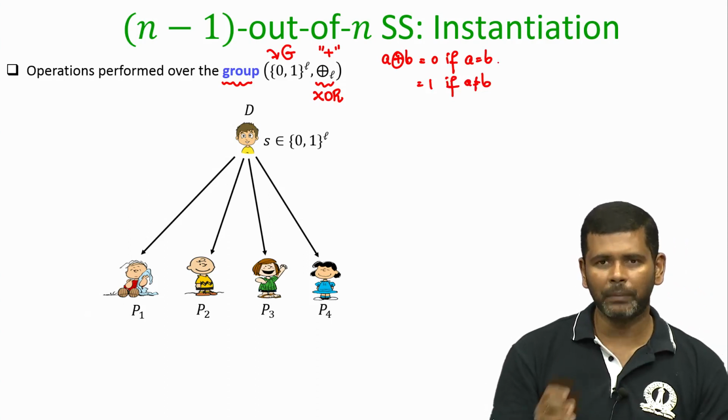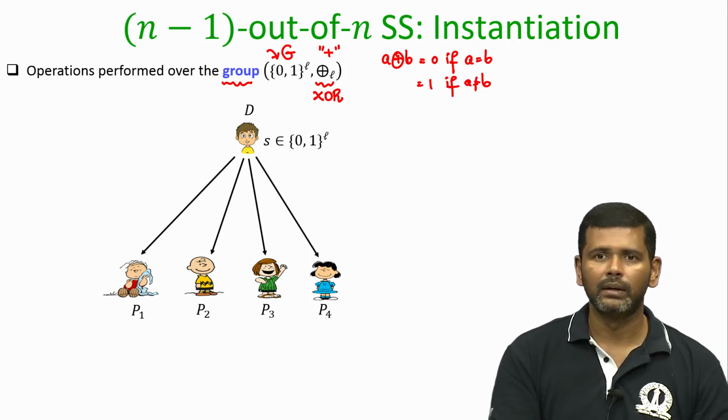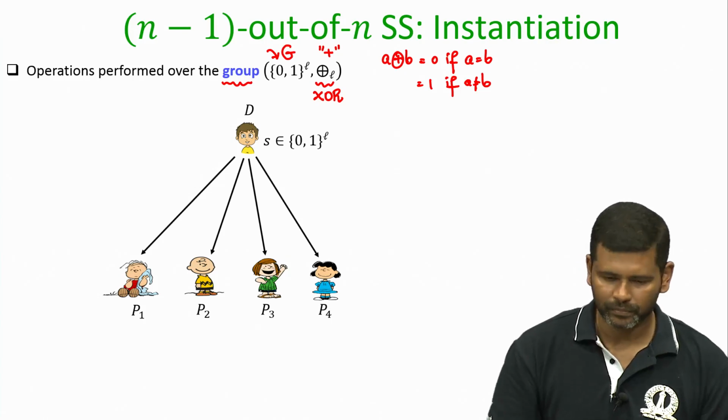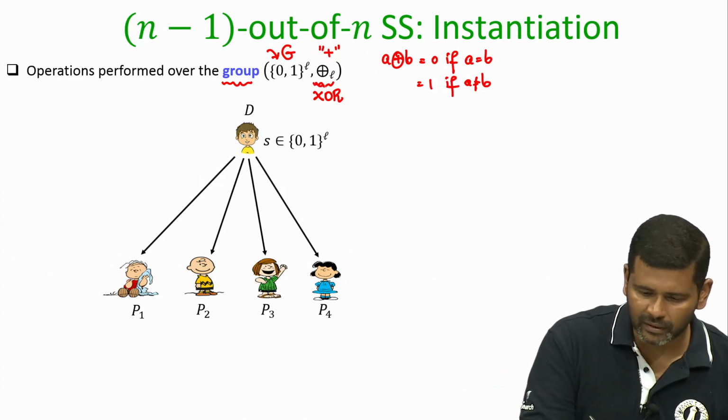In some sense you can imagine this XOR operation to be addition modulo 2. Now, what is this bitwise XOR operation?